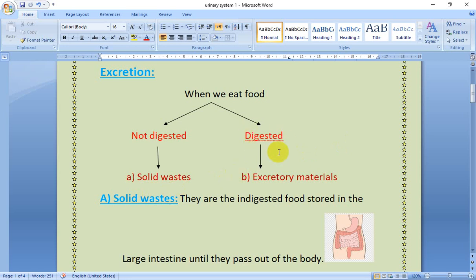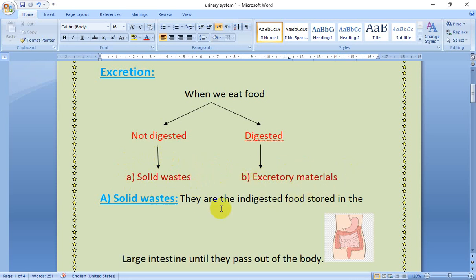The digested food, you know from the previous lesson that the circulatory system or blood carries the digested food to all the body cells, where the body cells burn the digested food with the help of oxygen to get energy, and during this the body cells release some waste material. We call it excretory materials. So we have two types of wastes: solid wastes and excretory materials.